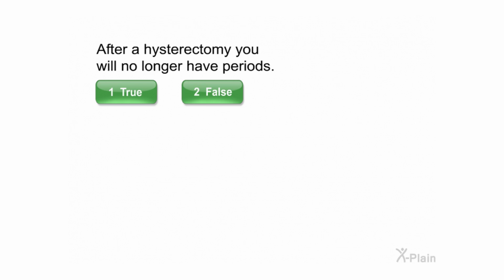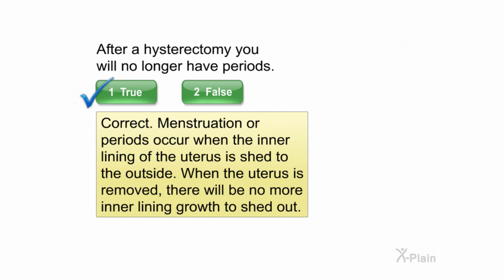After a hysterectomy, you will no longer have periods. Select true or false. Correct. Menstruation or periods occur when the inner lining of the uterus is shed to the outside. When the uterus is removed, there will be no more inner lining growth to shed out.